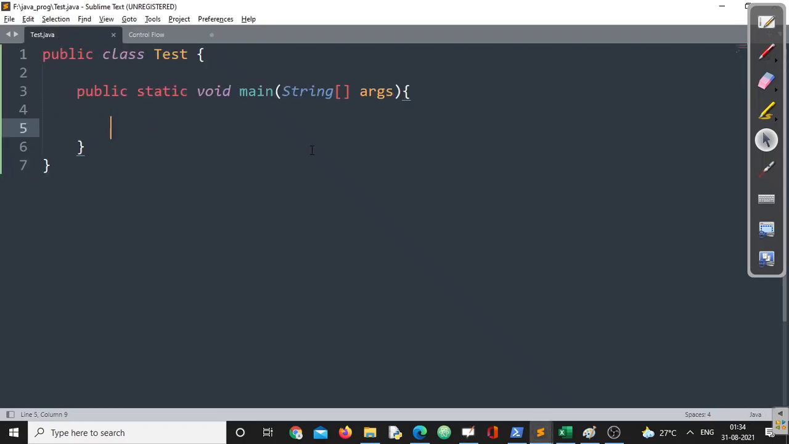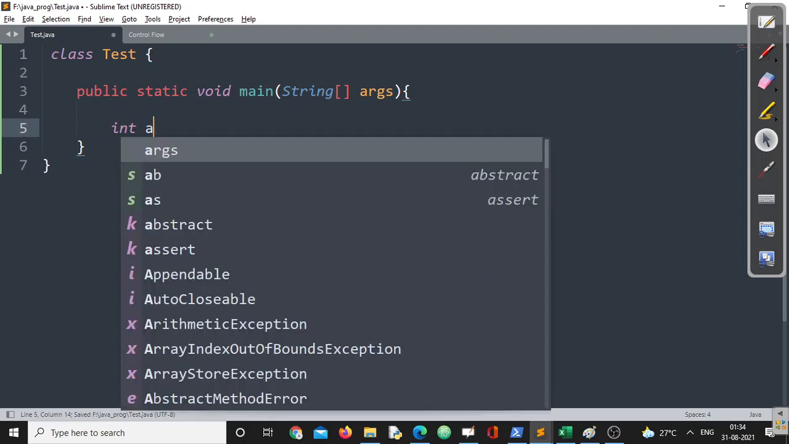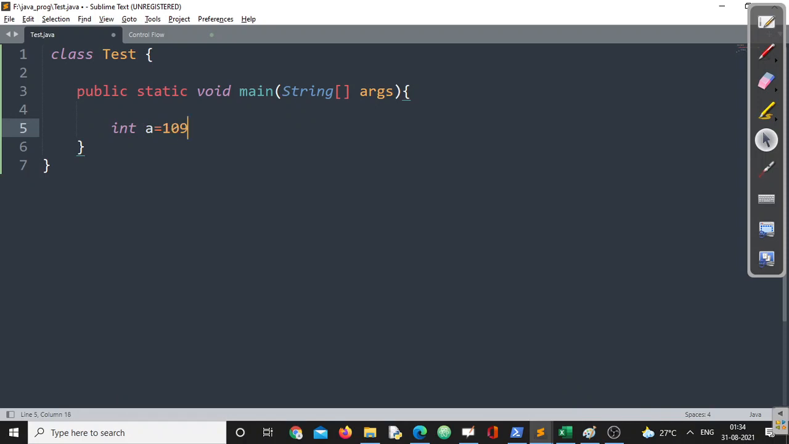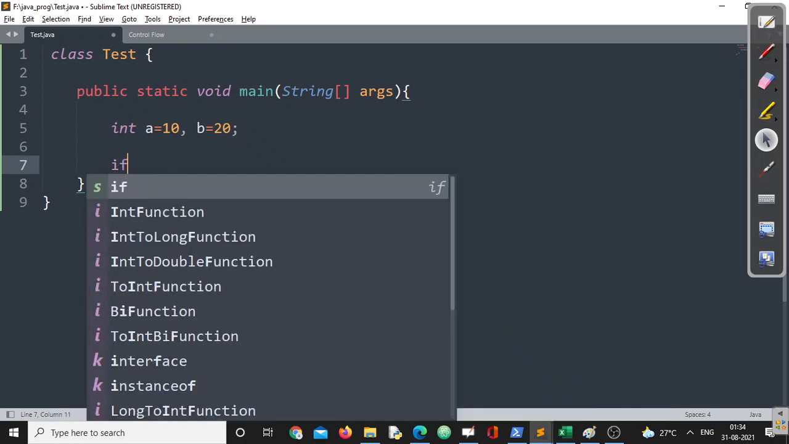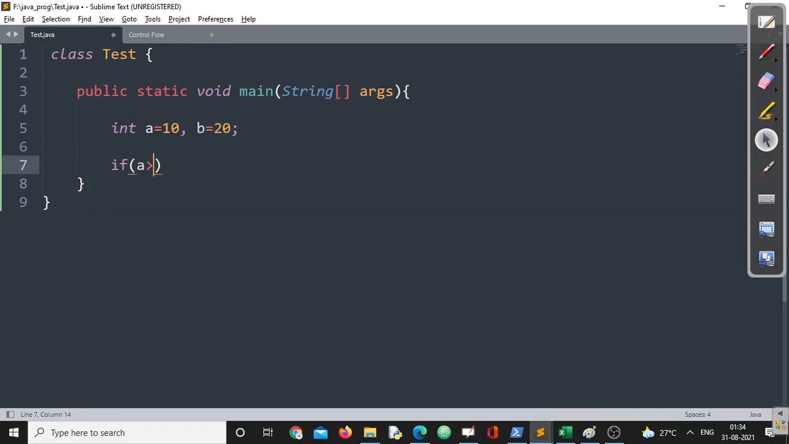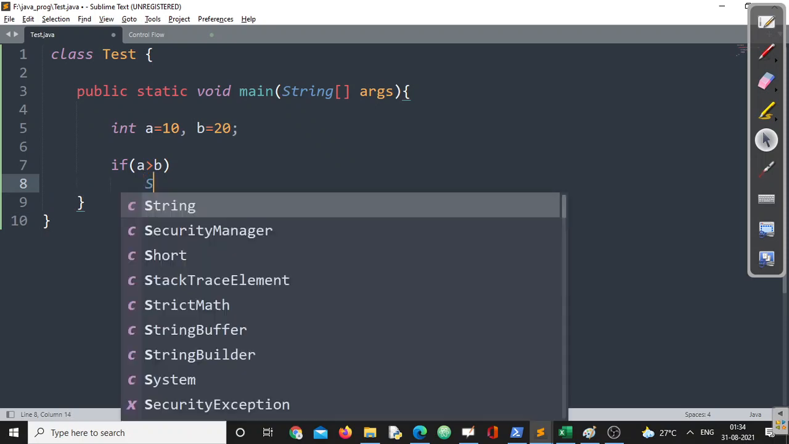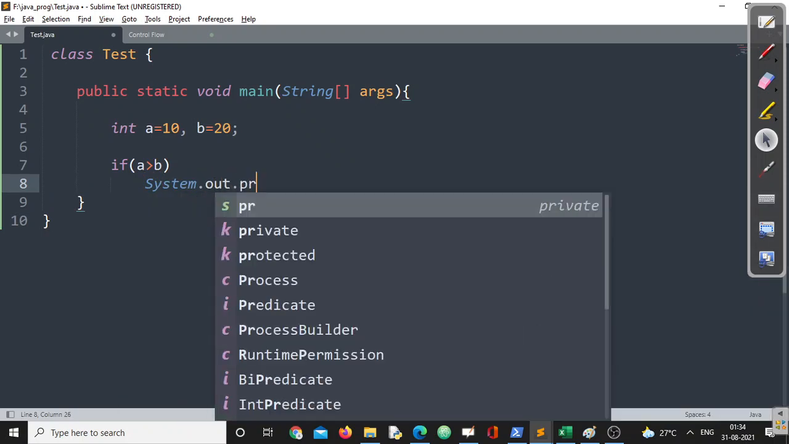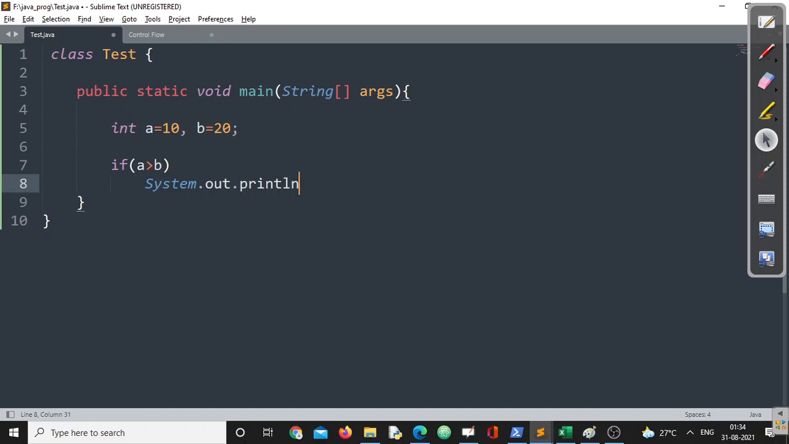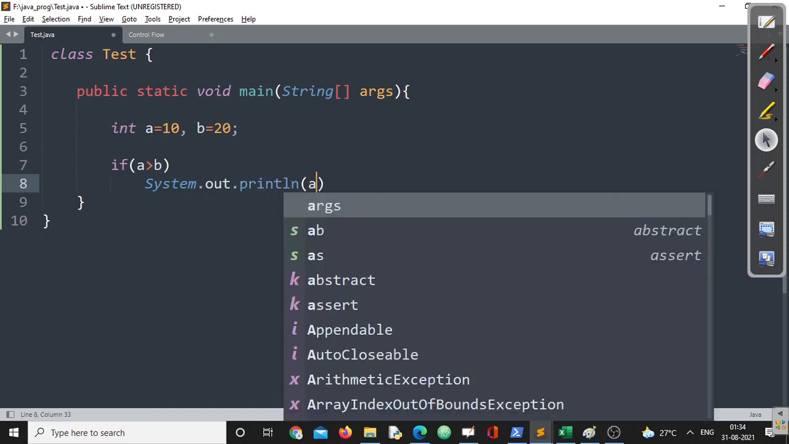If I write a simple program, I think you all will be able to understand. Suppose I am writing code like this: class Test, which you can make public or a normal class, it doesn't matter. I'll write a equal to 10 followed by b equal to 20. Suppose I'm writing if a greater than b, then System.out.print or println, whatever it is, and I write a.